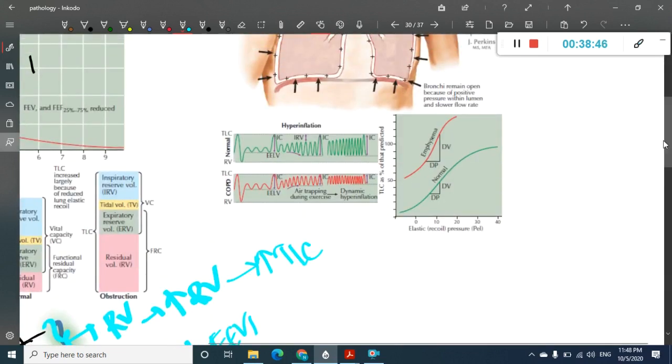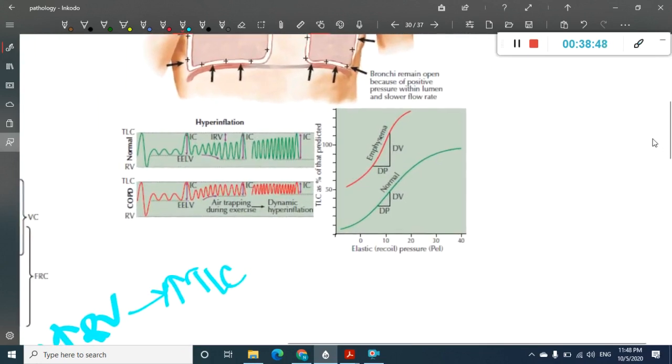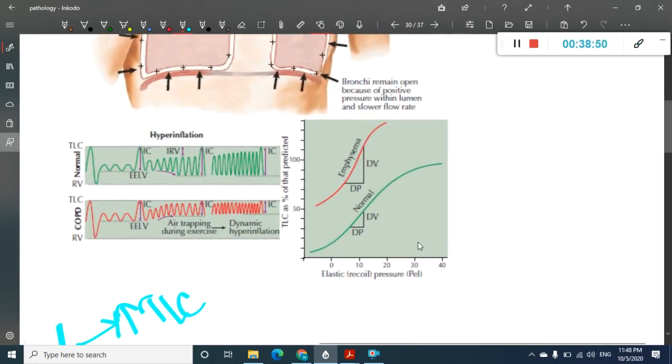So what are you going to see here? This is the normal spirometer which you see. Normally this is the inspiratory capacity, inspiratory reserve volume. But here this is the residual volume, right? This part. But here what is increased? Residual volume is increased. Because residual volume is increased, the total lung capacity is also increased. So that is one thing which you have to keep in mind.